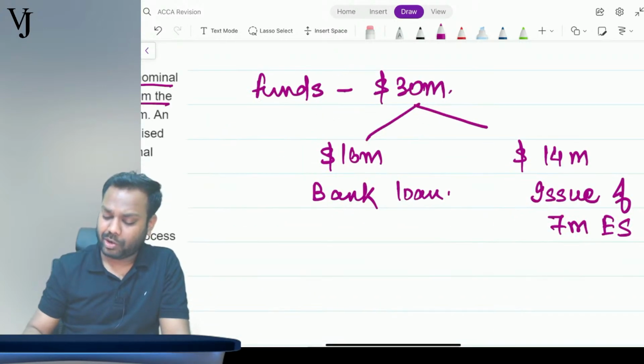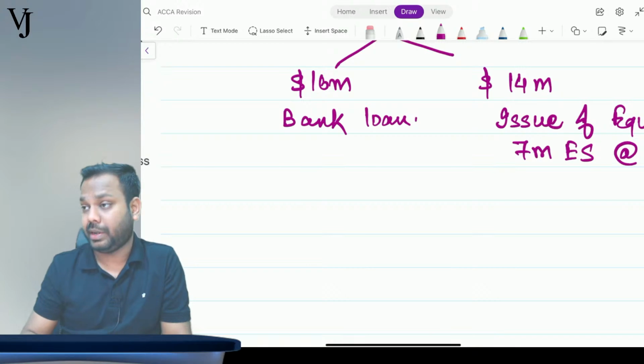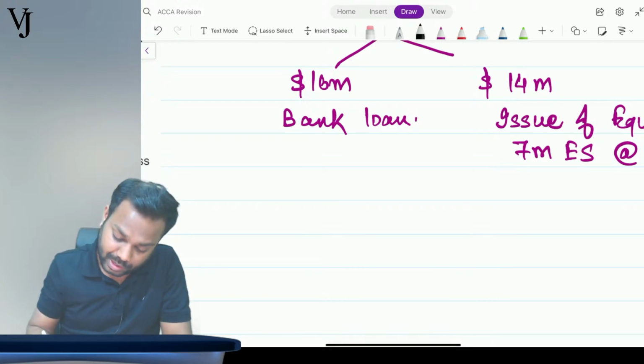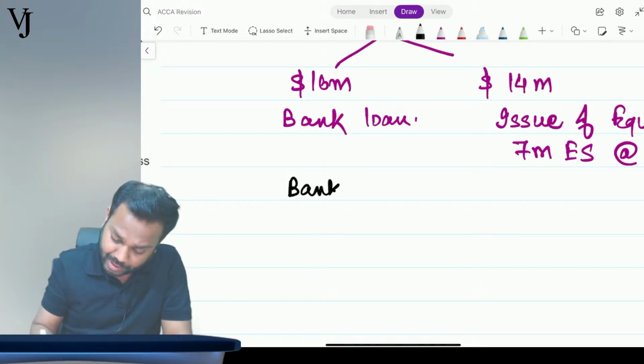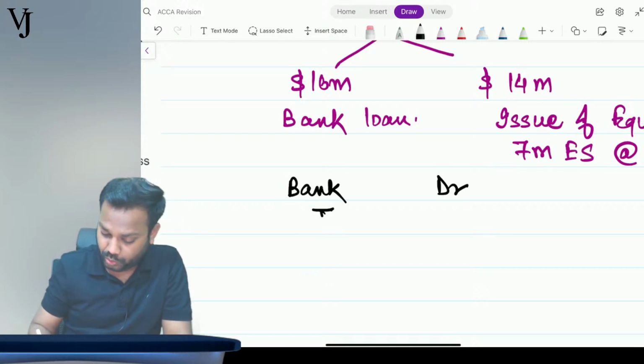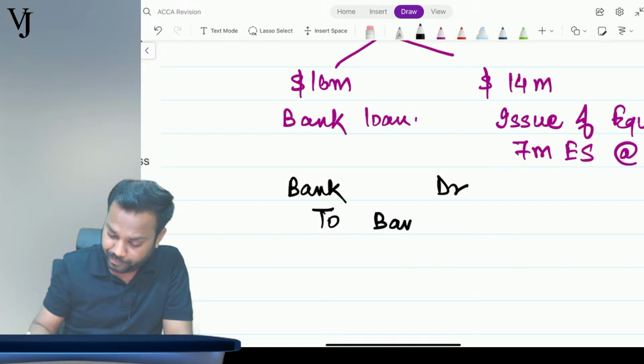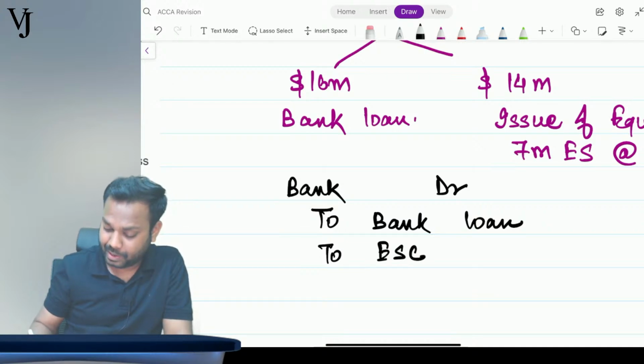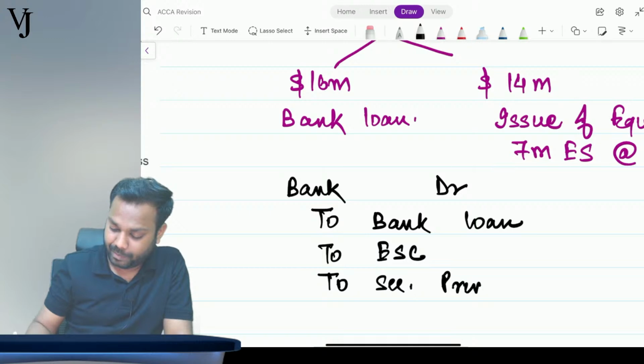Now, can you tell me what should be the journal entry? The journal entry should have been: bank account debit, to bank loan, to equity share capital, to securities premium.